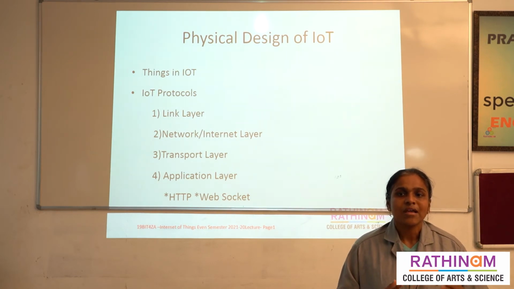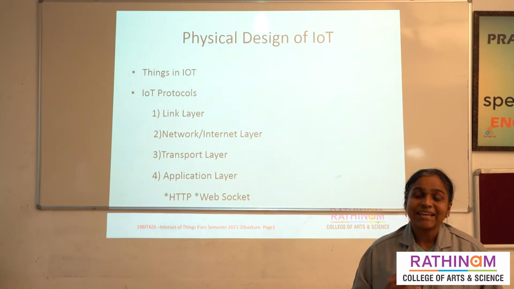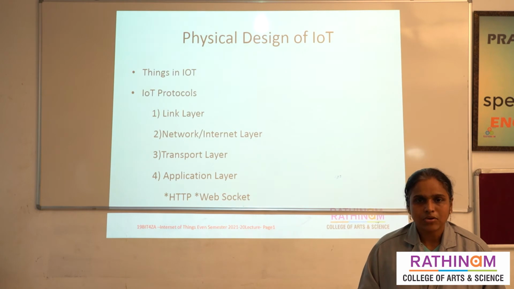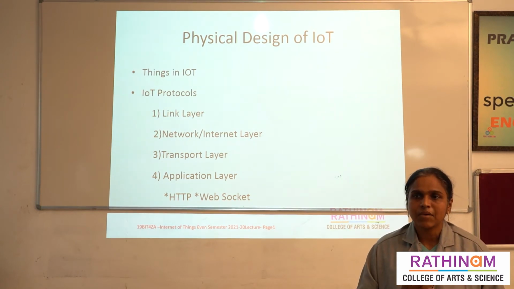The third interface is mainly used for internet connectivity. The fourth is the memory and storage interfaces. And the fifth is the audio video interfaces.